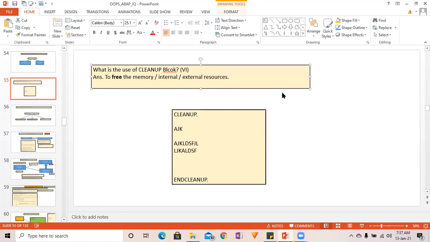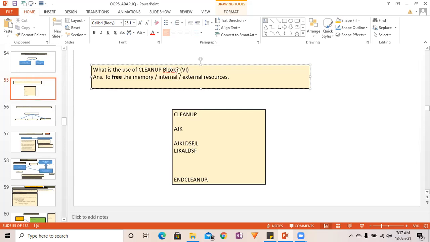So now let's have a quick recap of our last class, that means from the last session and what we have learned over there. We will just revise in just 2 or 3 minutes and then we will go ahead. We have seen what is cleanup block.